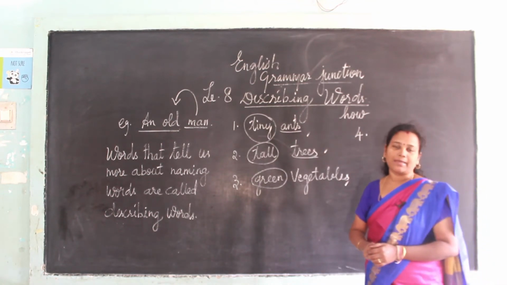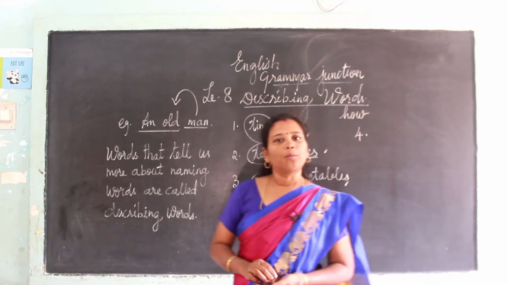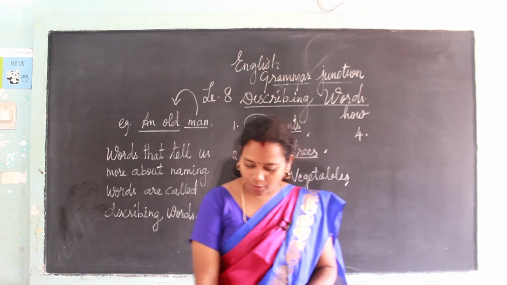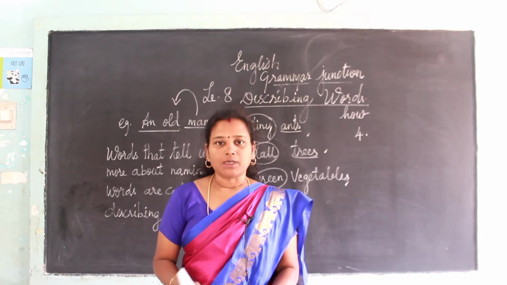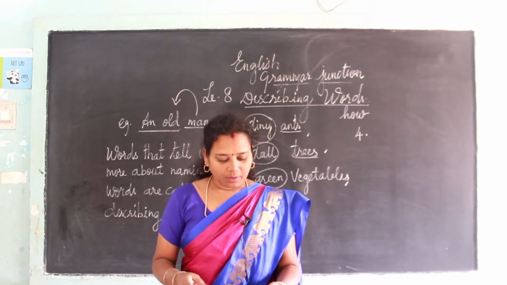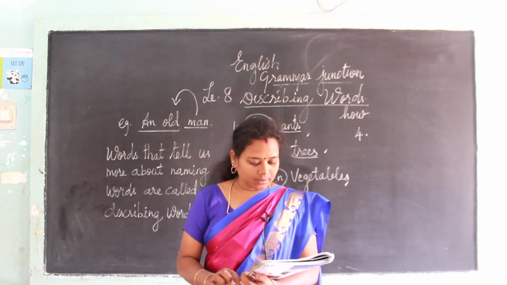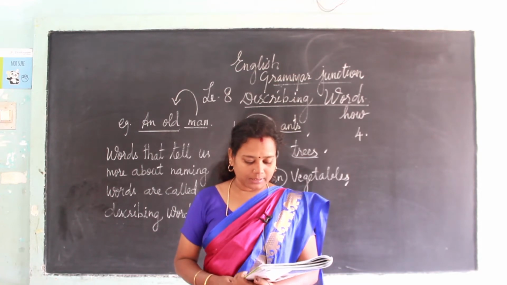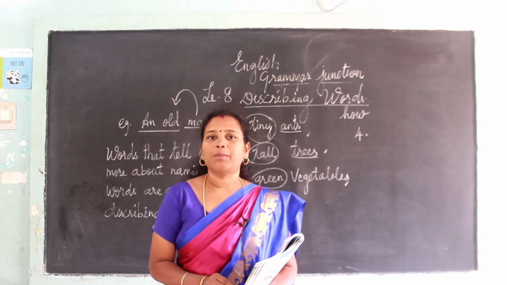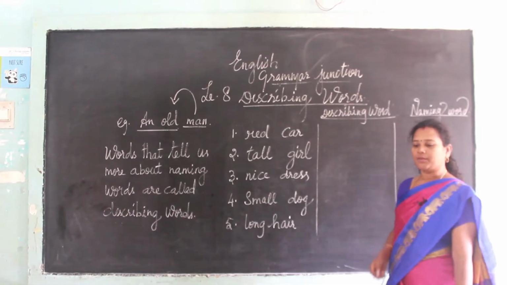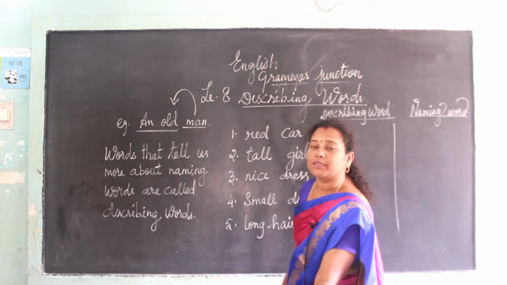Now let us see some examples in your book. Take out your book, page number 31. Take out your English grammar book, not your English book, page number 31.